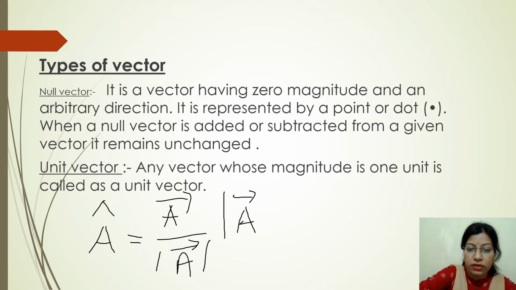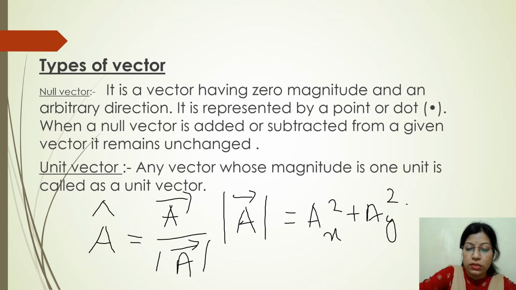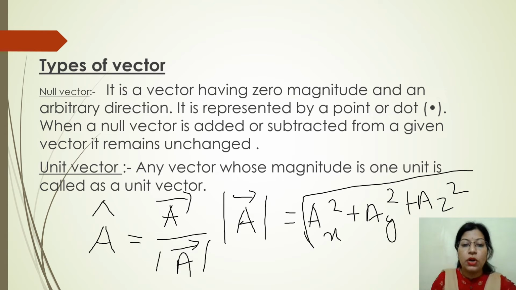The modulus of A vector equals the square root of Ax squared plus Ay squared plus Az squared. This is a simple formula to find the modulus of any given vector.